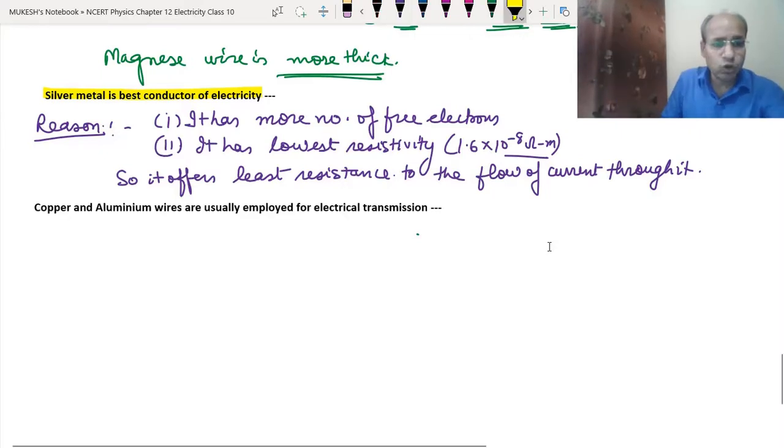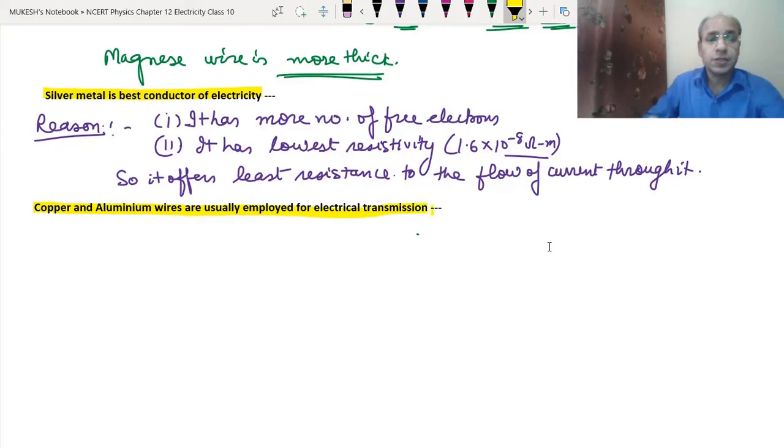Now the next question is, copper and aluminium wires are usually employed for electrical transmission. As we have just done, silver metal is the best conductor of electricity, so we should have wires made of silver. But since silver is costlier, we cannot use silver wire for transmission. So copper and aluminium wires are used for electrical transmission, even though their conductivity is less than silver, because they are cheaper.